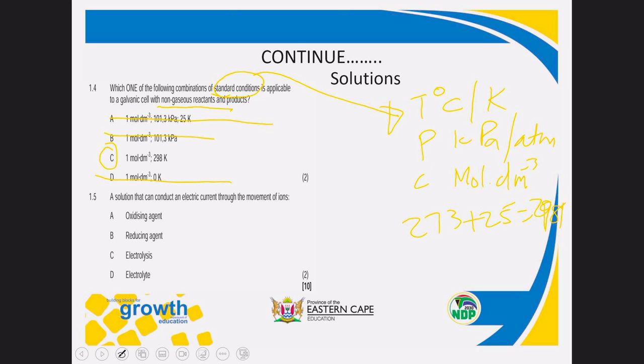1.5, we said earlier on, 1.5 normally is the easiest. So 1.5 says a solution that can conduct an electric current through the movement of ions. This is the definition of an electrolyte. Learners, you know this is the definition. So there is no need to use the elimination method. So as you were reading that, you were hiding options. So you simply go to D, which is an electrolyte. That's how you answer multiple choice questions.